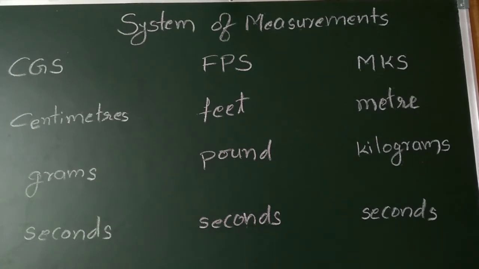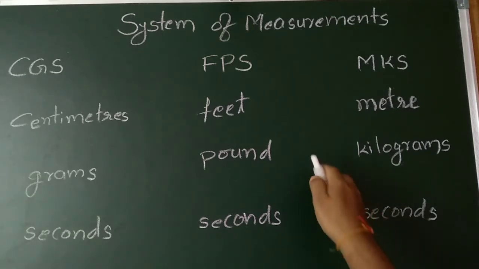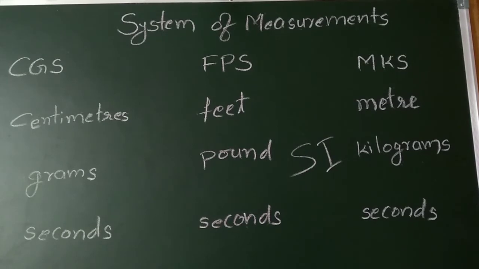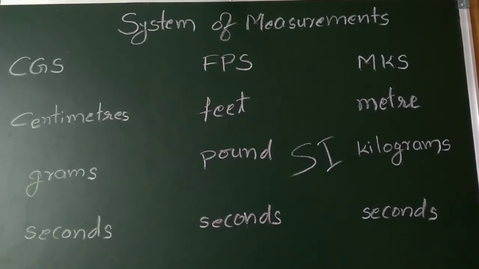Apart from the above mentioned systems of measurement, we have a fourth system of measurement known as the SI system. What is the meaning of SI? SI means System International.